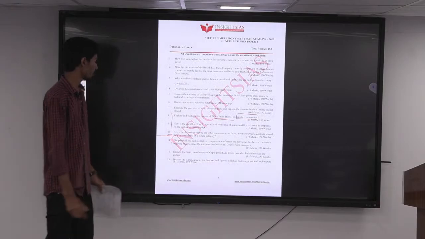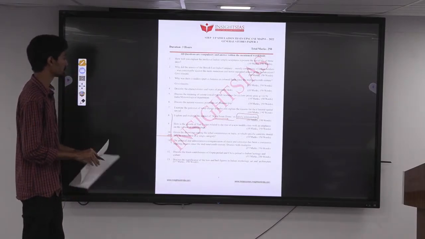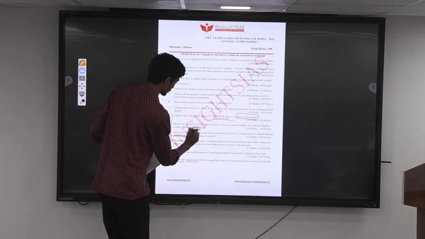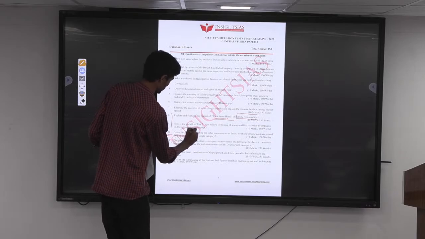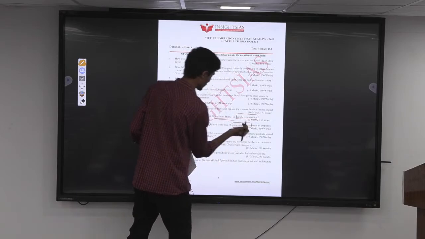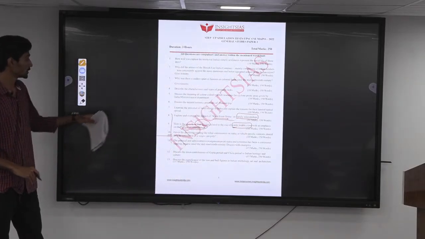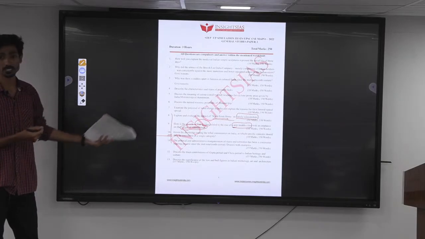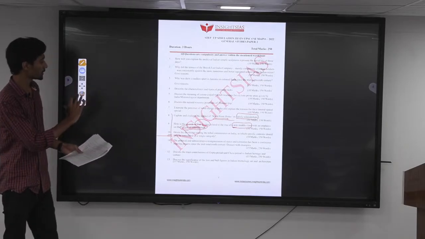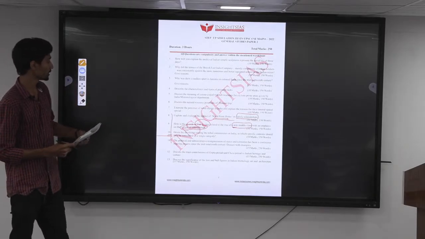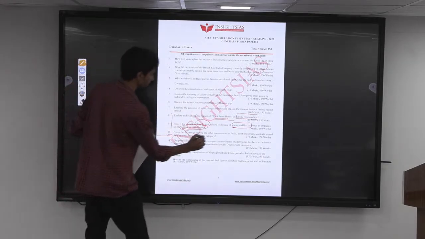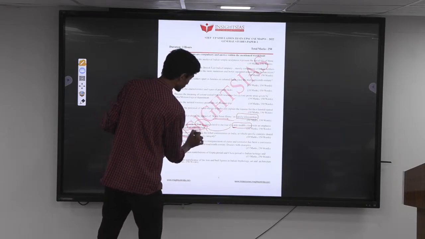So question 2 is: how is the growth of tier 2 cities related to the rise of the new middle class, with an emphasis on the culture of consumption? There are 3 keywords in this question. One is tier 2 cities, the second is new middle class, and the third is culture of consumption. So we have to make sure that each of them is correlated when you are discussing the points. It should not be related only to the tier 2 cities or talk only about the new middle class. And most importantly, we have to link it to the culture of consumption.